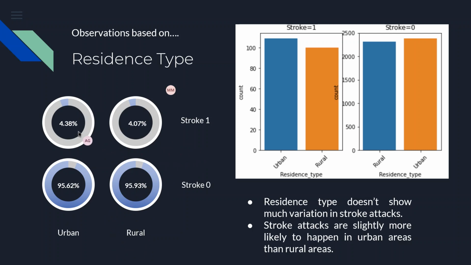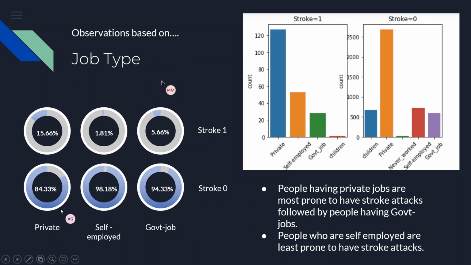So it is not a very huge difference. We can conclude that residence type doesn't show much variation in stroke attacks. Stroke attacks are slightly more in the urban areas than rural areas, but that won't make much of a difference when we are predicting. Another one is job type.